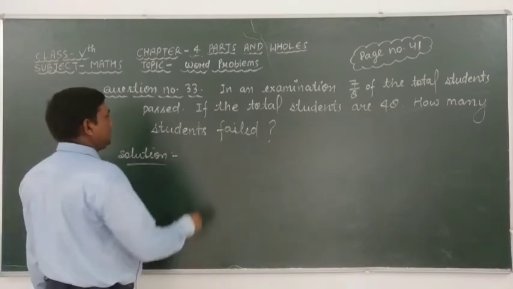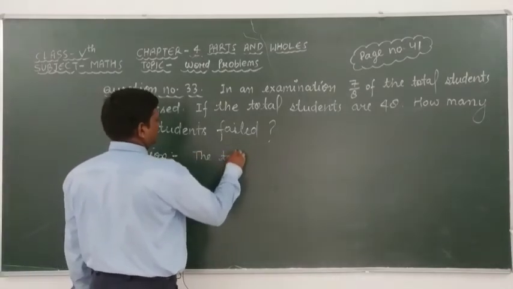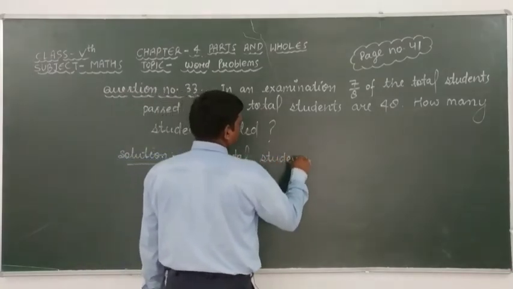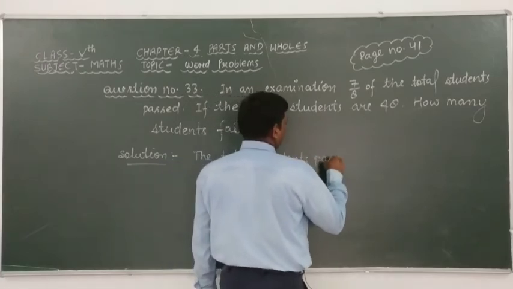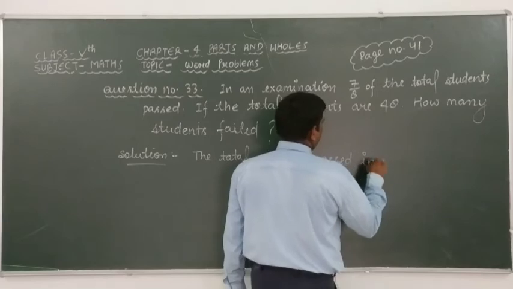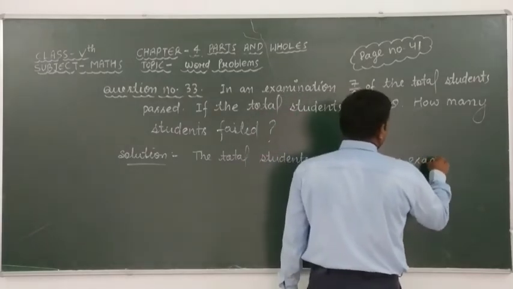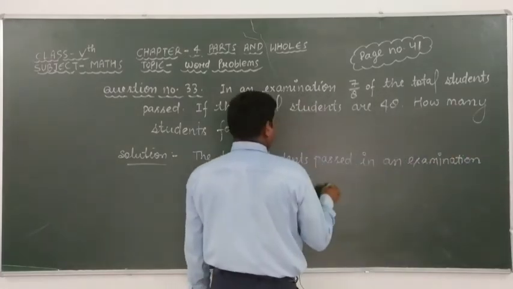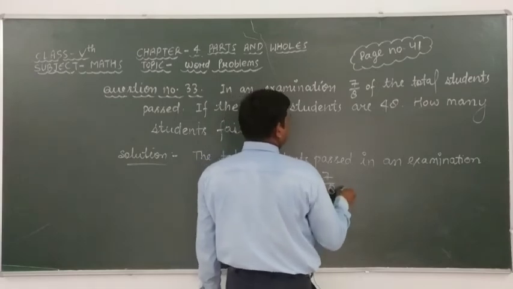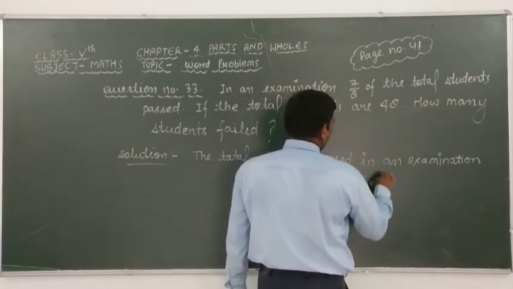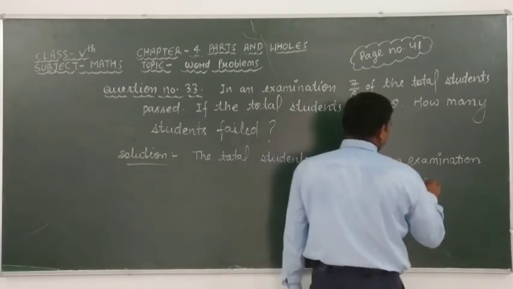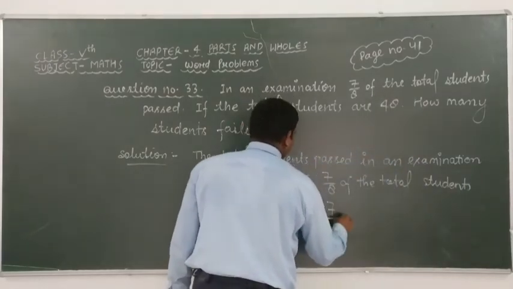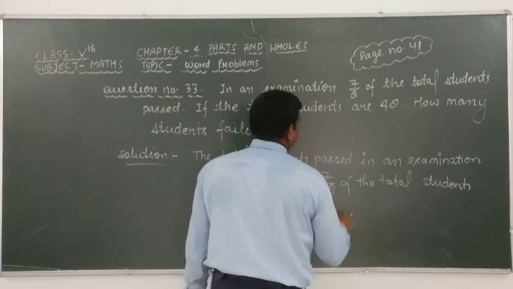The total students passed in an examination is equal to 7/8 of the total students, and we know that the total number of students is 48.